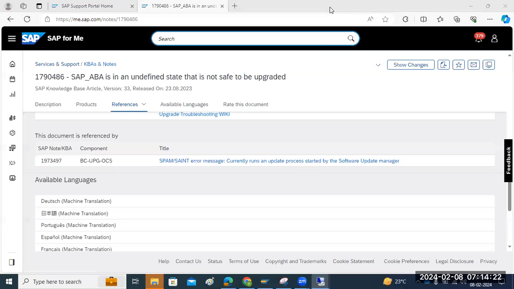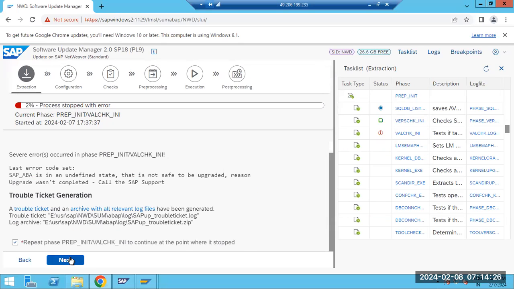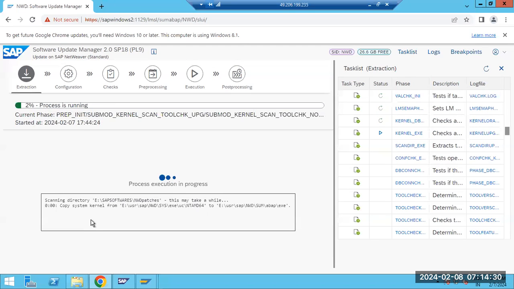Now you can go back here and just click on repeat the step. Let's see whether it will progress to the next step or not. Yes, it's progressing to the next step. Scanning the download directory check. So this report will help us.